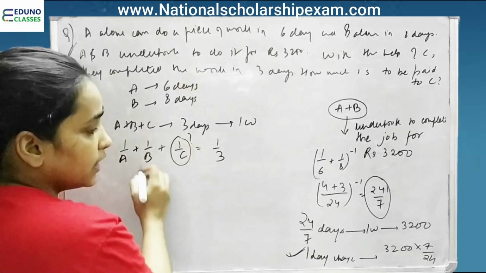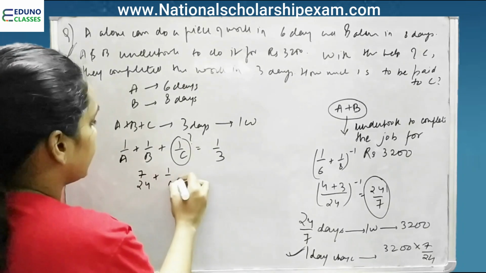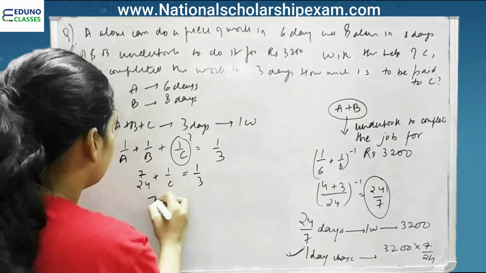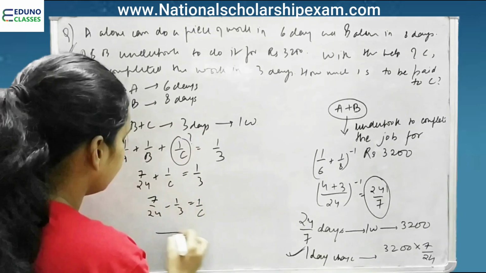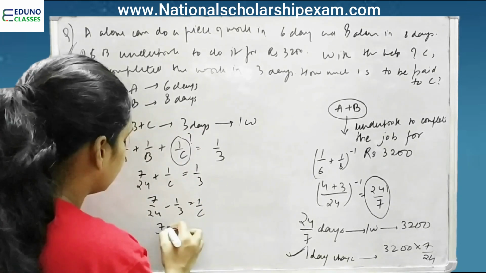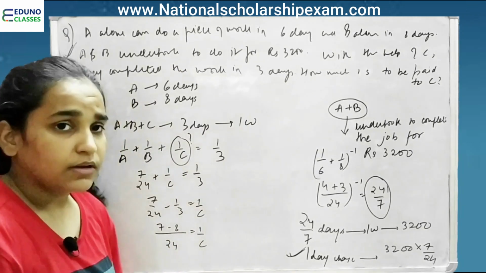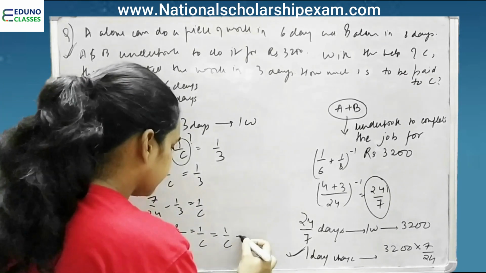Now we will find it out. We know 1 by 3 is equal to 7 by 24 plus 1 by C. Wait a second. Yes, so 1 by 3. 7 by 24 minus 1 by 3 is equal to 1 by C. 7 minus 8 over 24 is equal to 1 by C. Don't worry, we don't need to take care of the sign.